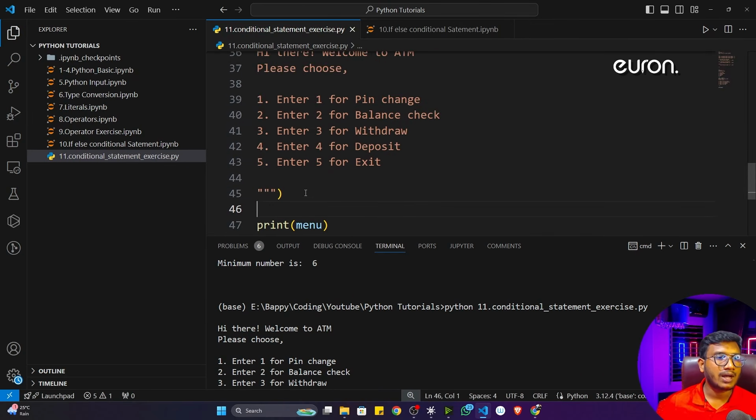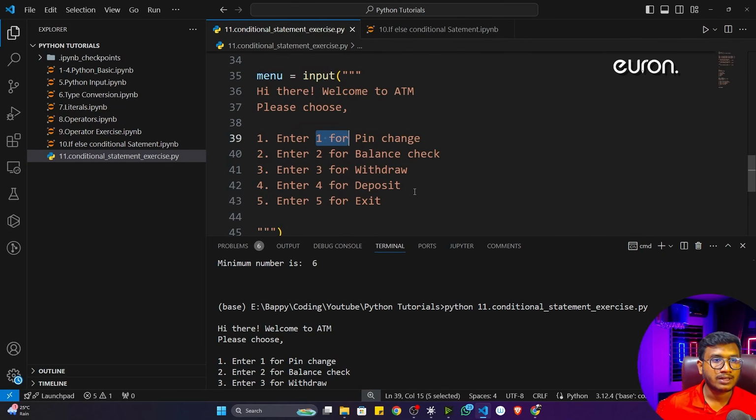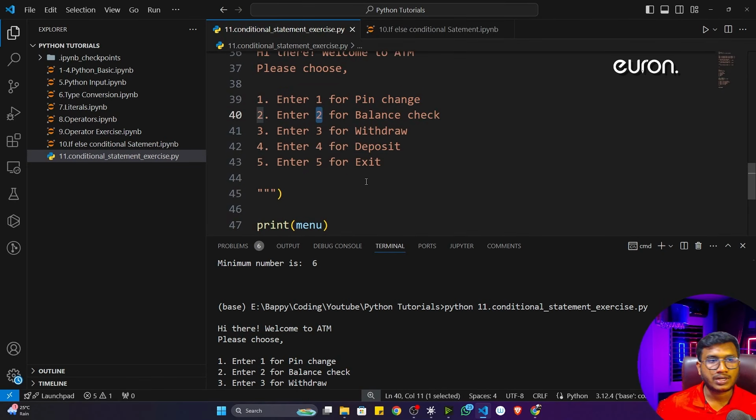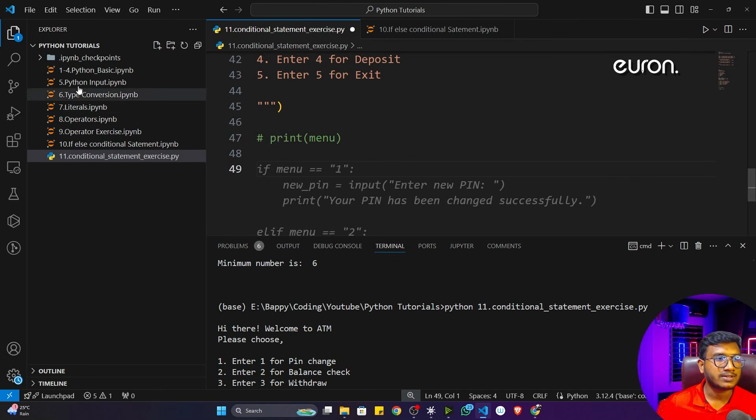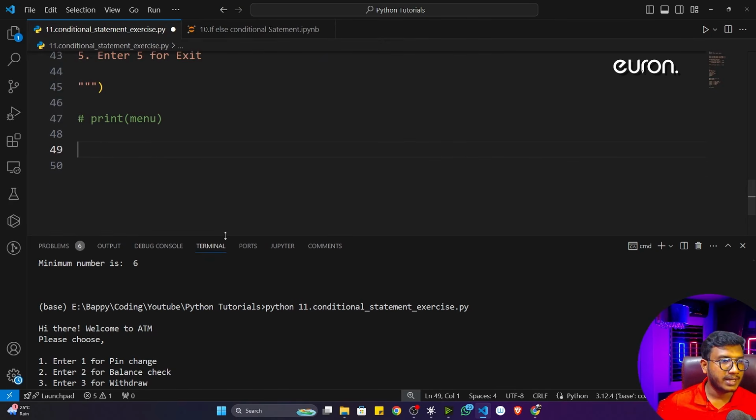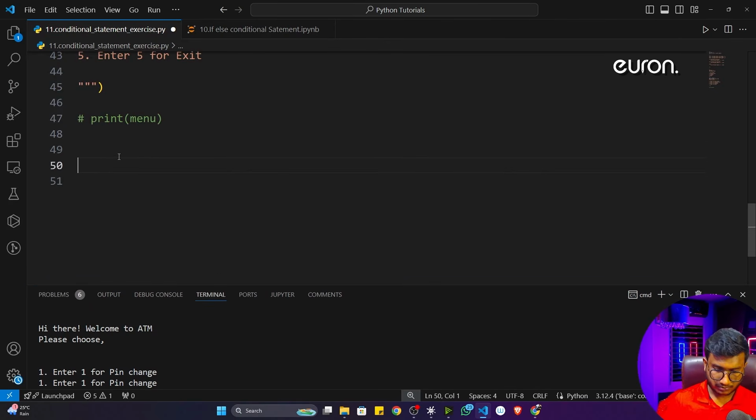So now what I will do is check this particular number, whatever number the user is giving. Let's say if they're giving 1, I have to show them pin changed. If they're giving 2, I have to show them balance check. If they're giving 3, withdraw, 4, deposit, and 5, exit. So for this I have to use an if-else statement.